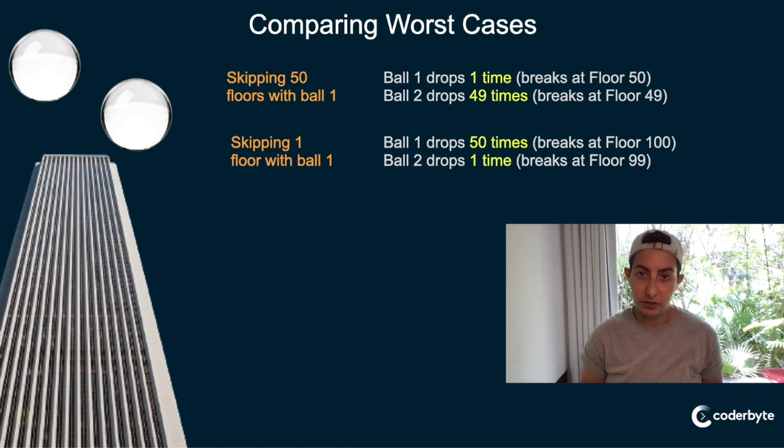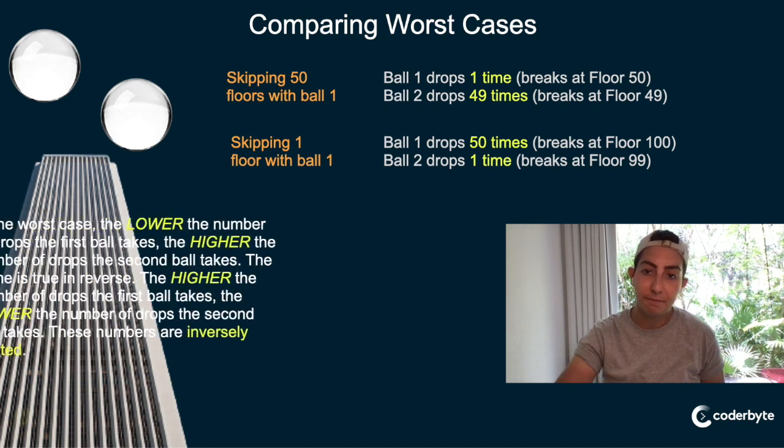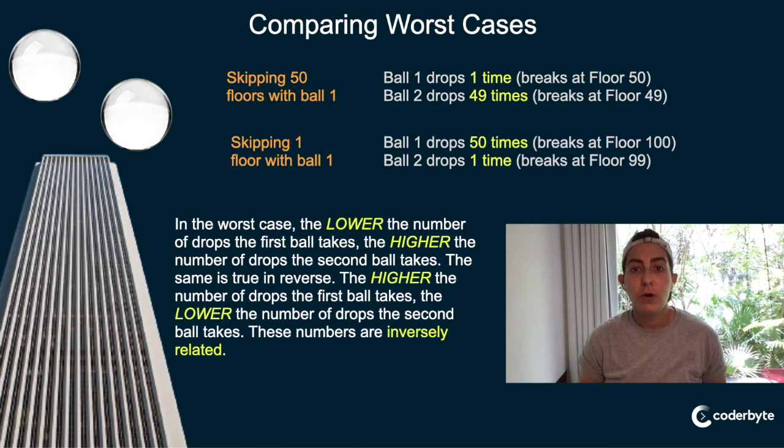Okay, so if you look at these numbers, they're inverse, right? When we skip a lot of floors, the first ball we drop a lower amount of times, and the second ball we drop a higher amount of times in our worst case. When we skip one floor, the first ball drops a lot of times, but then the second ball drops fewer times, right? So the lower the number of drops the first ball takes, the higher the number of drops the second ball will have to take in the worst case scenario. The higher the number of drops the first ball takes, the lower the number of drops that second ball will have to take. They're inversely related. So maybe we could take advantage of that.